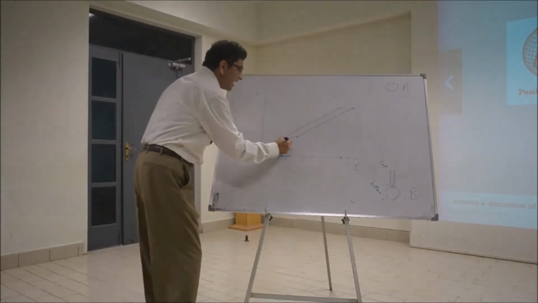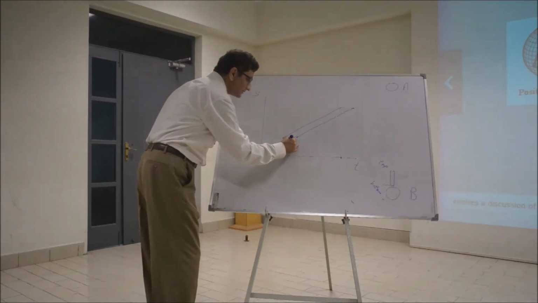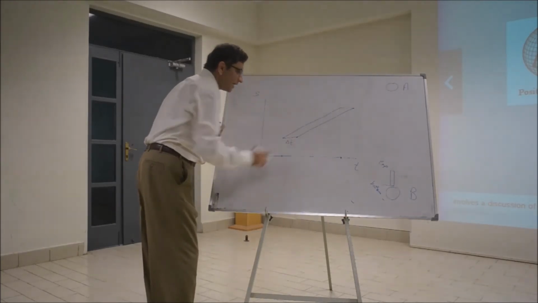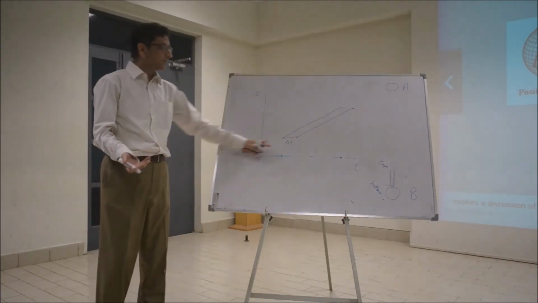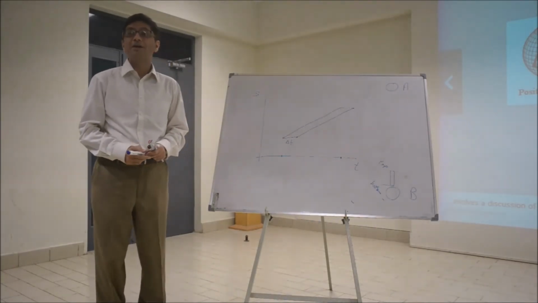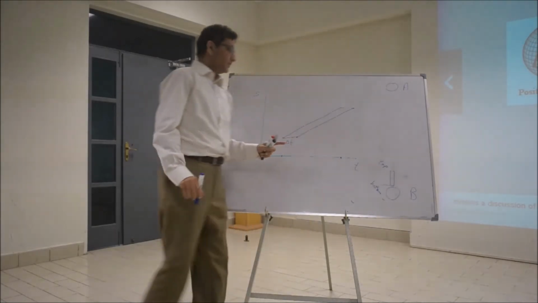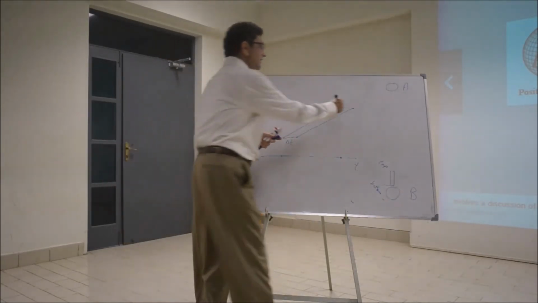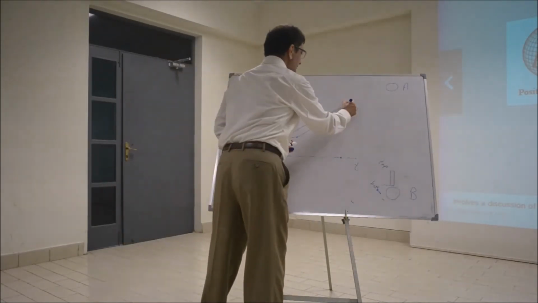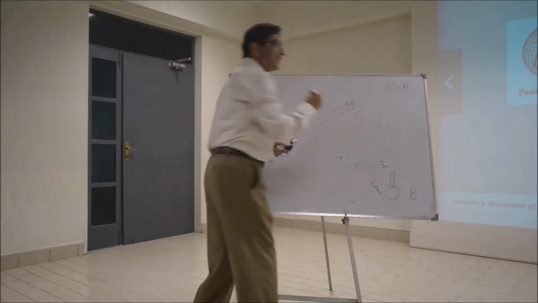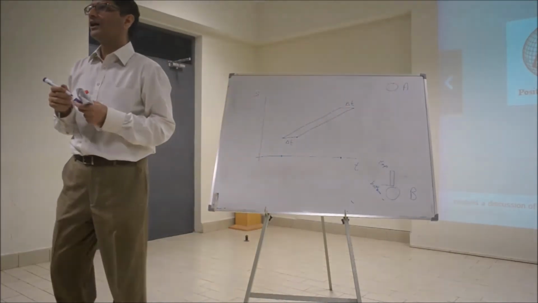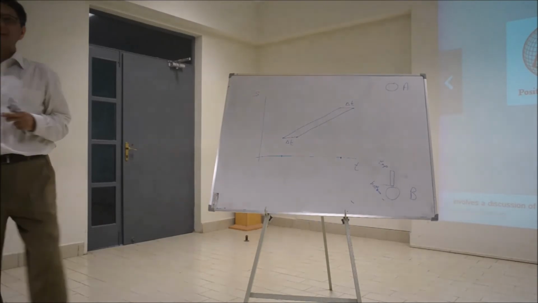Now, this is the time measured by what? Who has measured this time? Clock A. Clock B, sorry. Yeah, clock B. Time measured by what? Are they the same?